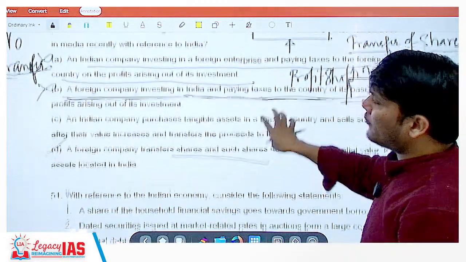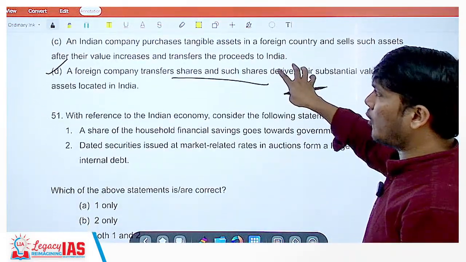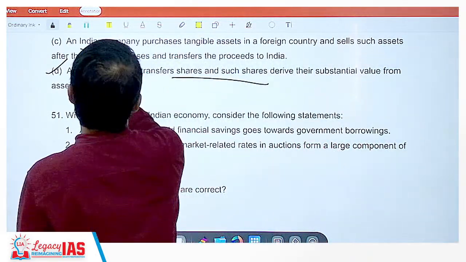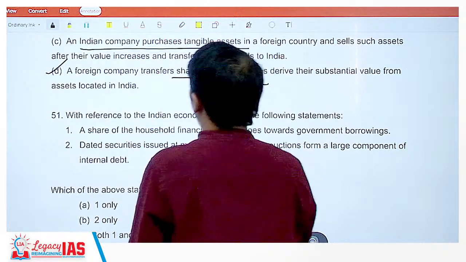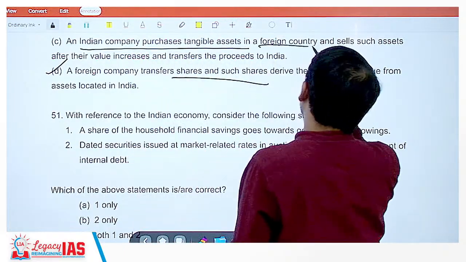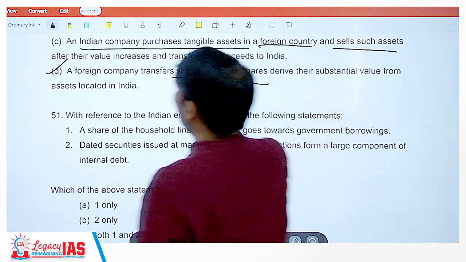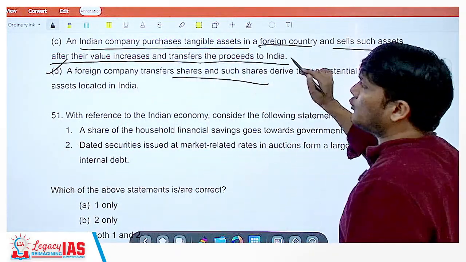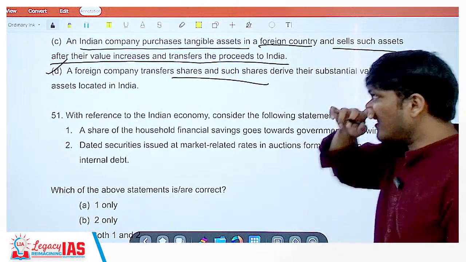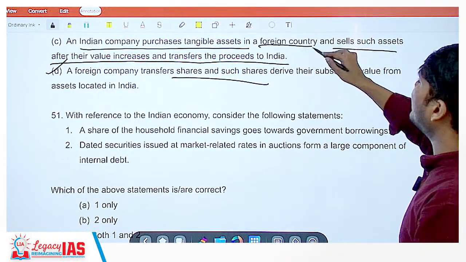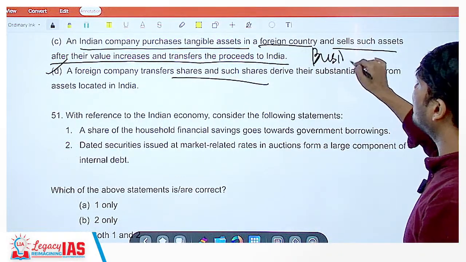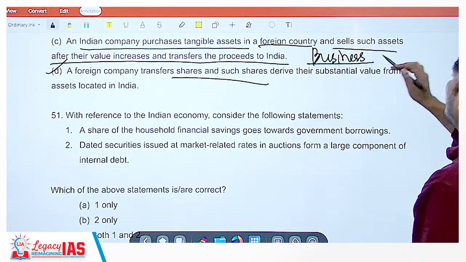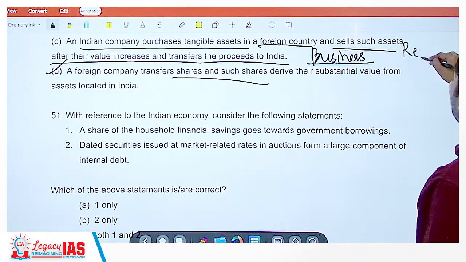Now, only two options are left, that is option C and option D. So, option C is: Indian company purchases tangible assets in a foreign country and sells such assets after their value increases and transfers the proceeds to India. So this is nothing but an Indian company doing business abroad, and since they are Indian, they are sending the money back to India.